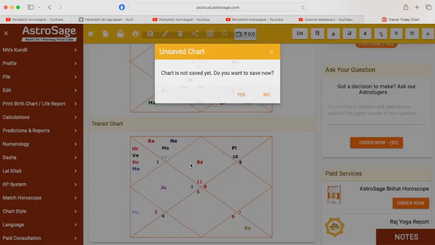I'll just zoom it. If you can see, just let me know. I'll give the prediction for job first, then I'll go to business and education. First education, actually. Usually people ask for job, right? Now I'll just close this. You just saw what the important houses are, right? So I'll go back to the chart.